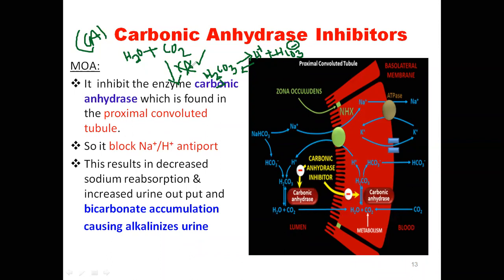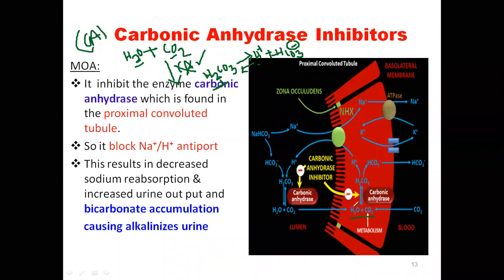So when there is no carbonic anhydrase, no carbonic acid is formed, and there is no dissociation. This process, the conversion of water and carbon dioxide to carbonic acid, is the rate limiting step. But conversion of carbonic acid to proton and HCO3 is not a rate limiting step. It occurs simultaneously. Now come to our picture. You start from here, it will be very easy.